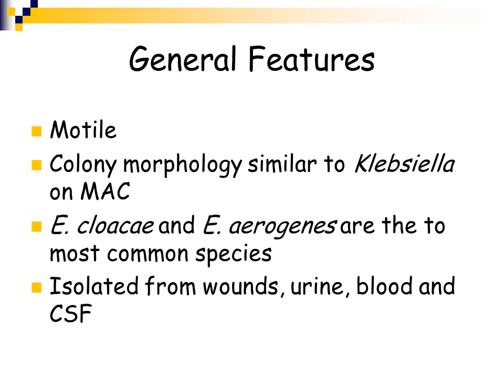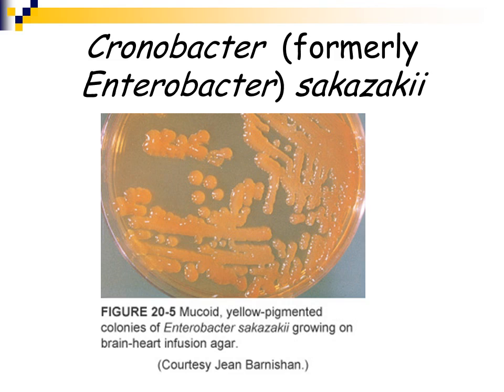The general features of these organisms are they are motile. So Klebsiella is not motile. These organisms are motile, but they do have a morphology similar to Klebsiella on MacConkey agar. Enterobacter cloacae and Enterobacter aerogenes are the most common organisms that are associated with human infection, and they've been isolated from wounds, from urine, blood, and cerebrospinal fluid.